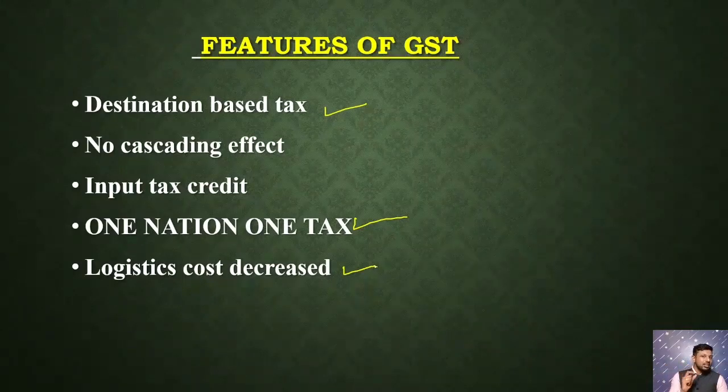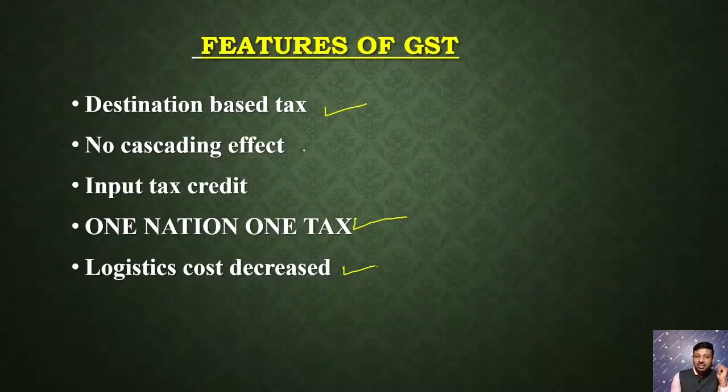If time is consumed in transportation because of the check post, then fuel requirement will increase and time will increase. If fuel increases, transportation cost increases, product cost increases, and the burden of this cost finally falls on the consumer. Therefore, GST eradicated the interstate check post by a concept known as the e-way bill. Regarding the e-way bill, we will see a separate video, and I will give the link in the description.